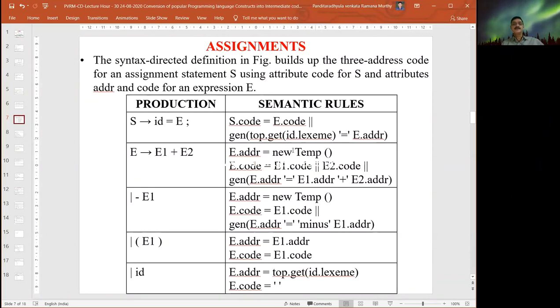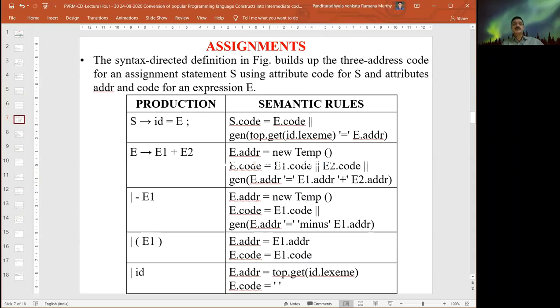Right. If you are using E derives E plus E, that is assigned to the other one. E.address is first of all identifying a location, then E.code is equal to E1.code or E2.code, or we are generating based on the address: the value in E1.address plus the value in E2.address, assigned into E.address.